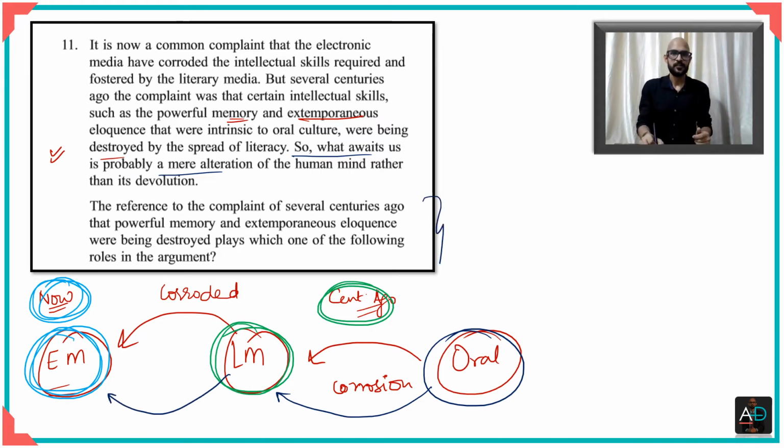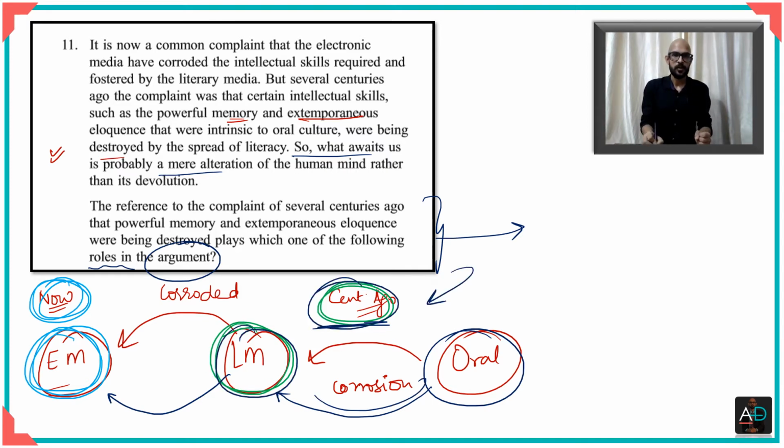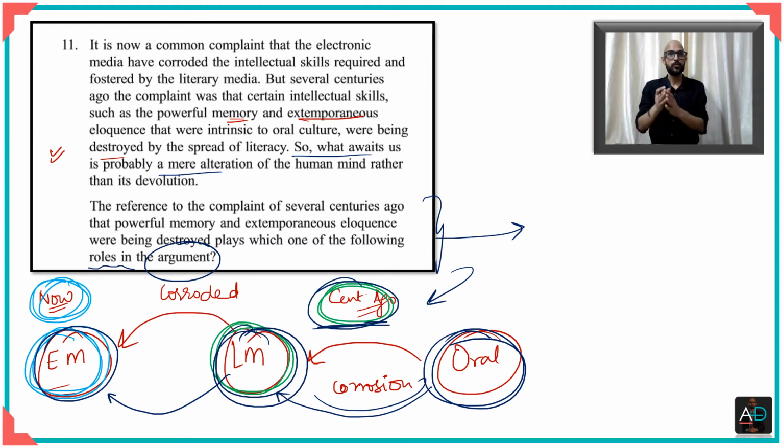Now, what the question is asking is: the reference made to the complaint of several centuries ago, what is the role played by it in the argument? The role being played by it is basically this: when someone says that electronic media is corroding the mind, he says that this was said about literary media as well, but you saw that the literary media did not corrode the mind.